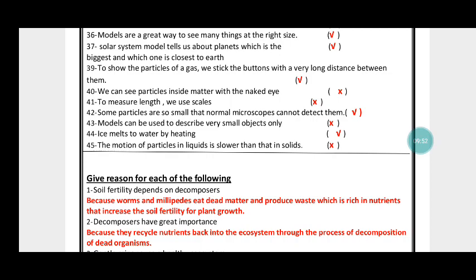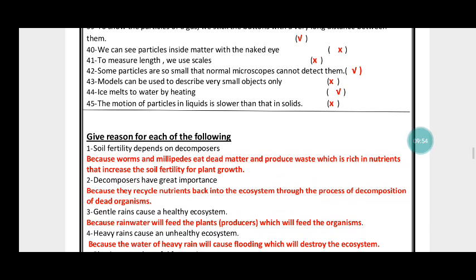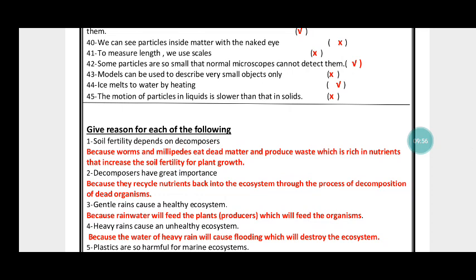Yes, true. To show the particles of a gas, we stick the buttons with a very long distance between them. Yes, true. We can see particles inside matter with the naked eye. False. 41. To measure length, we use scales. No, false. Some particles are so small that a normal microscope can't detect them.